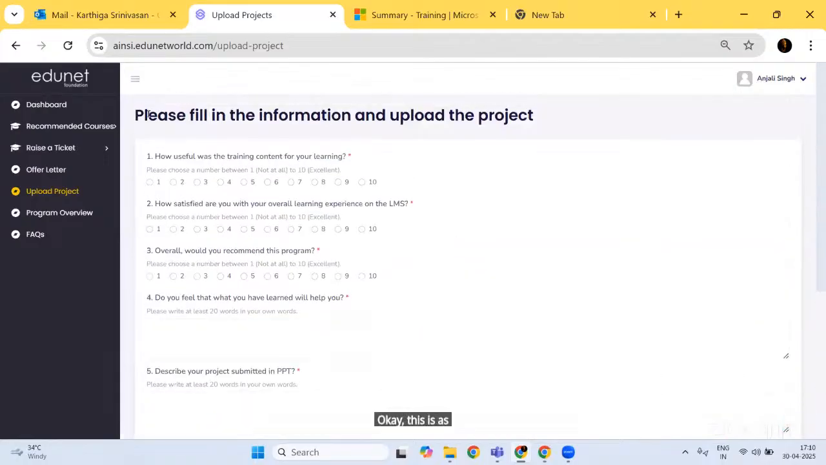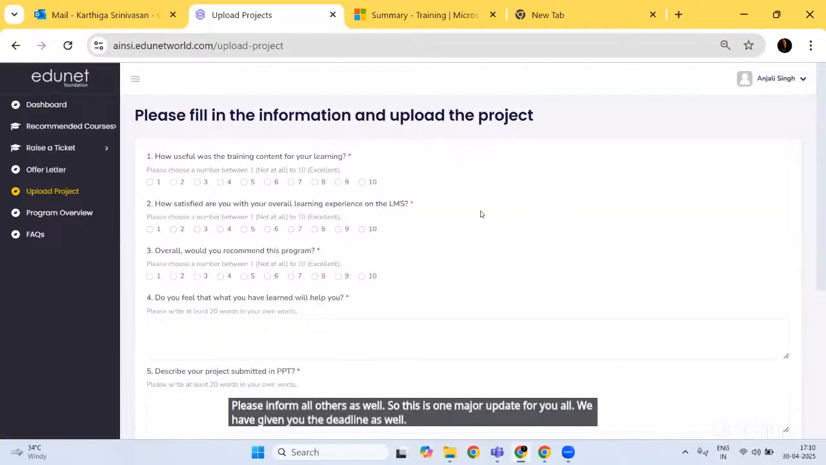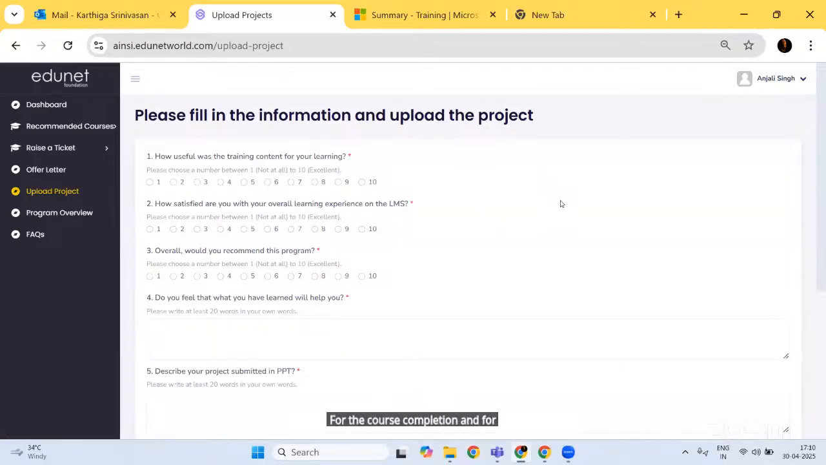This is where you have to submit your project. Please inform all others as well. So this is one major update for you all. We have given you the deadline for the course completion and for pasting the links: 5th of May is the deadline, and for the project submission, 9th of May is the date. Still you have 9 more days, so please do work on your project.